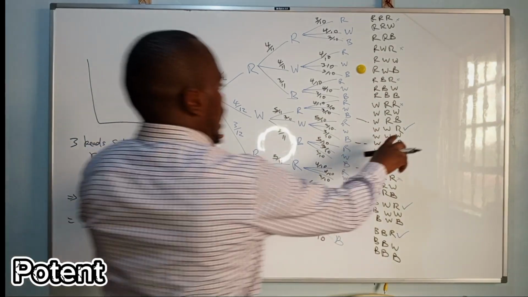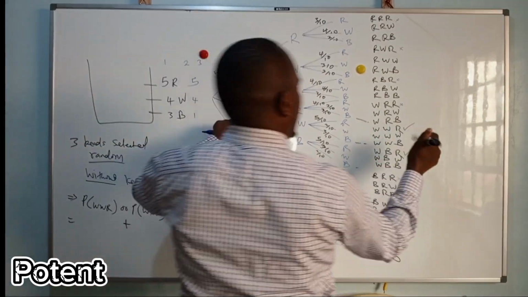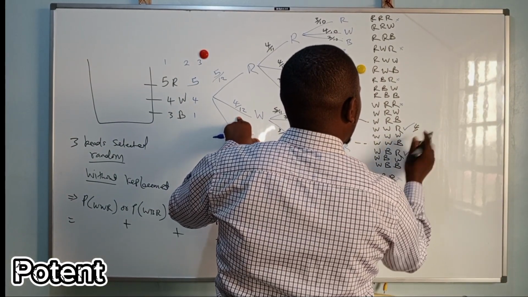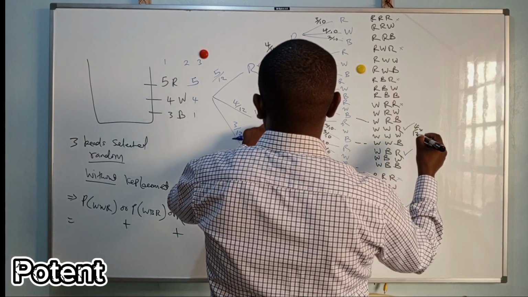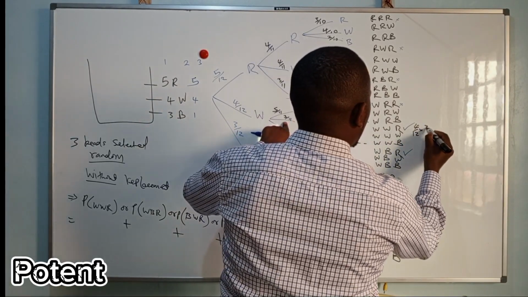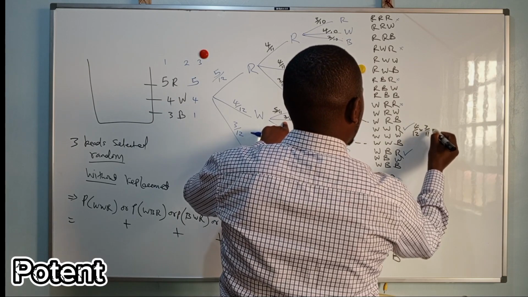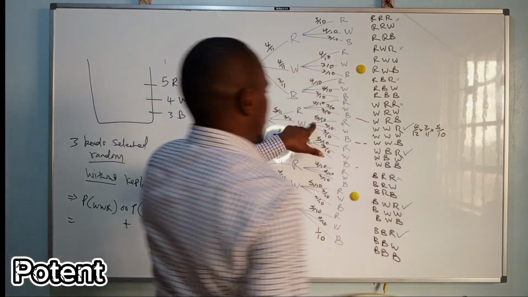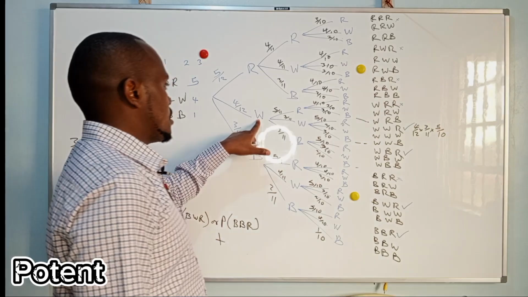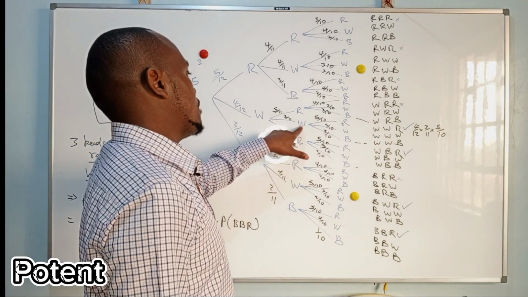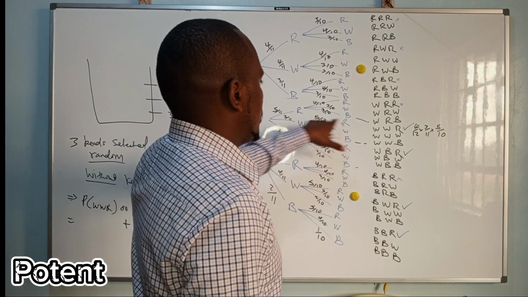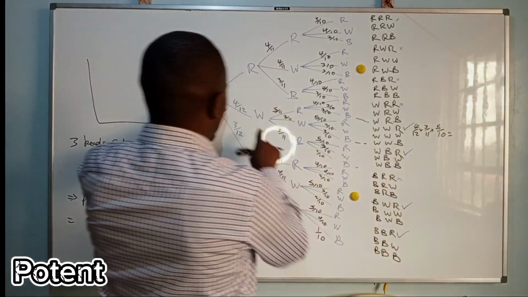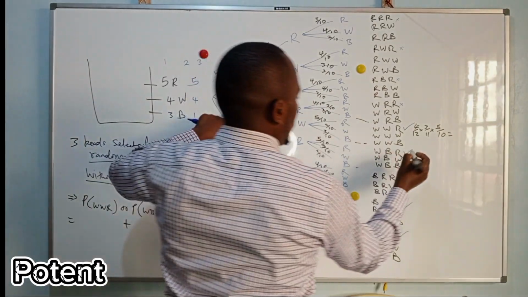The probability WWR is 4 over 12 times 3 over 11 times 5 over 10. Okay? The probability you get a white, then the probability you get a white, and then the probability you get a red. You multiply. So this also, you take probability 4 over 12.